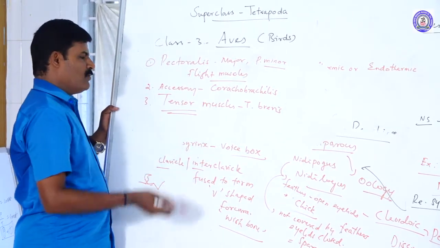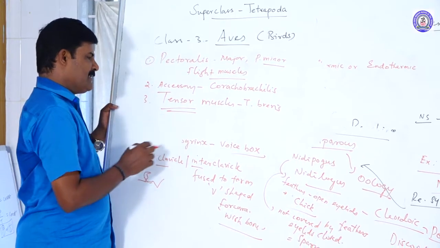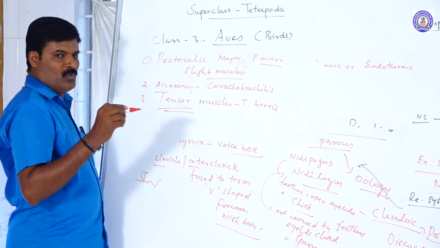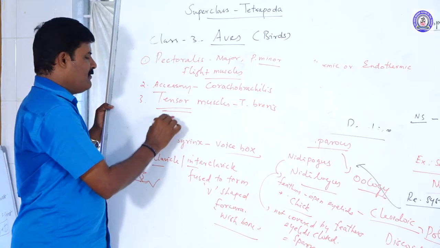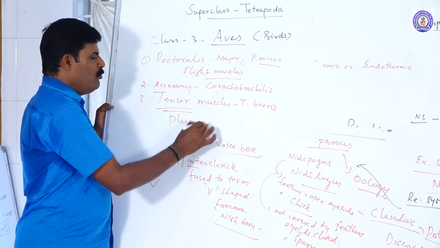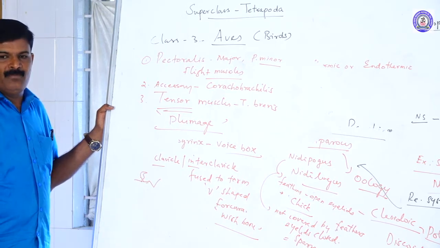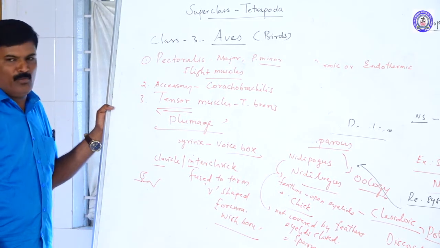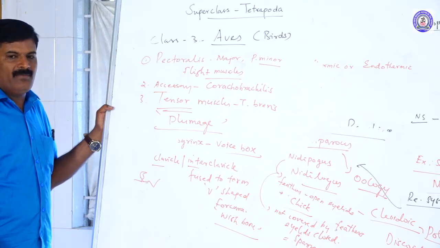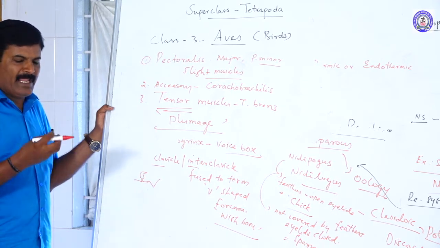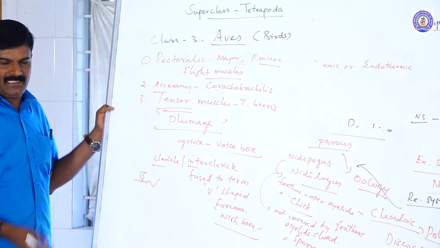The small, smooth, soft feathers present over the whole surface of the body are called plumage. And other kinds of feathers are there: primaries, secondaries, and tertiaries.